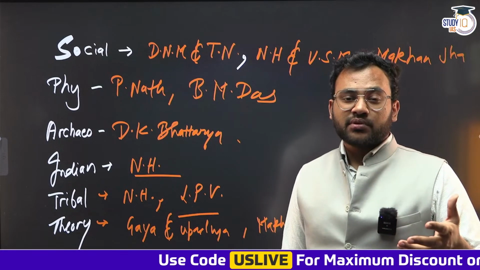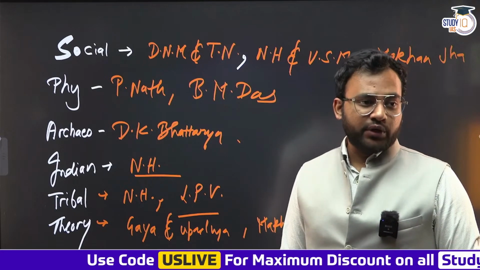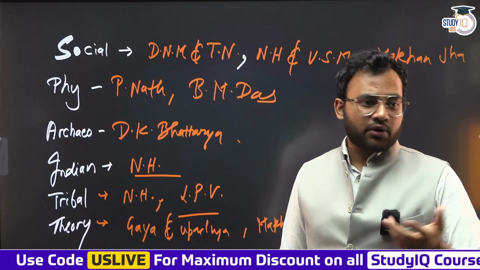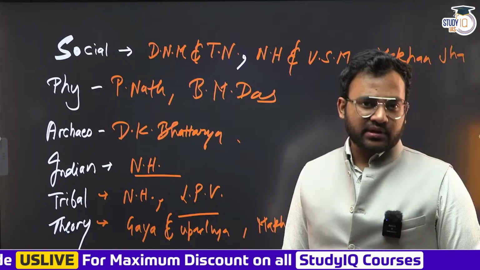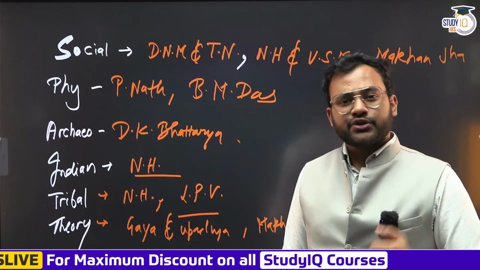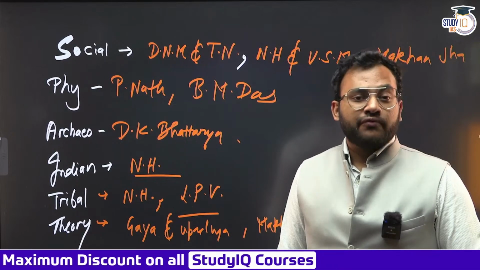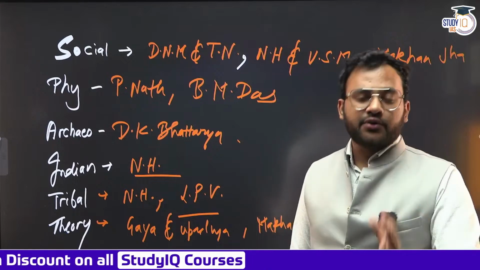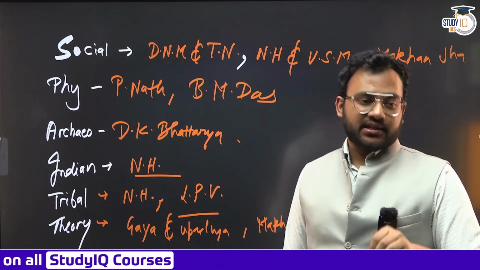For functionalism, there are at least 3 to 4 times more scholars that you need to be aware of. For structuralism, Edmund Leach and Levi-Strauss, there are only 2 scholars. And from that also, the questions are not repeatedly being asked. Hardly 3 to 4 questions, I think 3 questions, have been asked in the past 10 years. All right. So when you are reading this book, keep the syllabus in hand. Keep it in front of your eyes. And focus upon the scholars who are being asked.